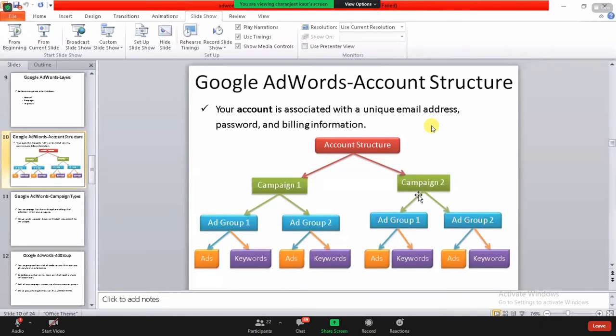Now, in each ad group we have ads and keywords. I hope you understand the value of keywords now: in each and every module of digital marketing, we need to consider the keywords. That is really important for us, and also the ads in this section.